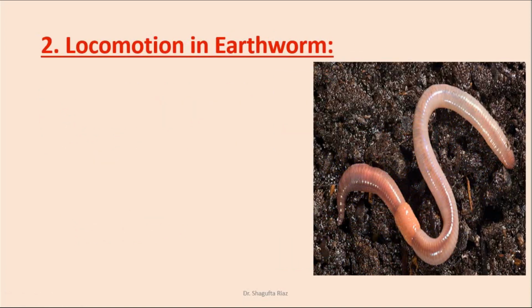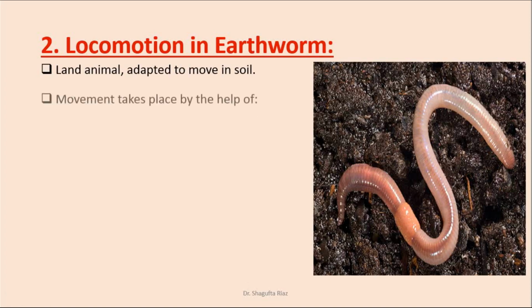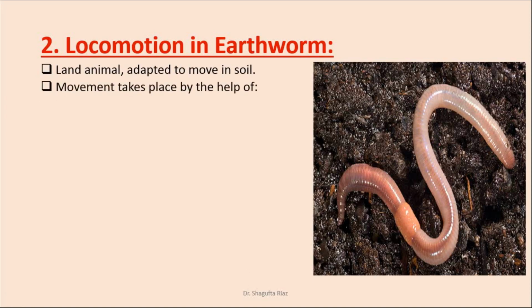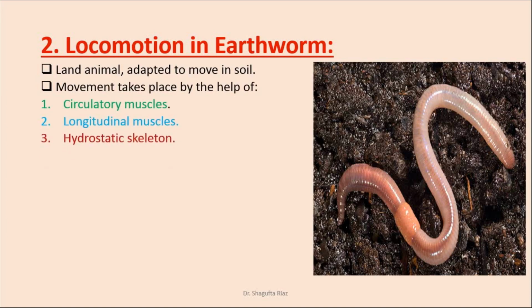Locomotion in earthworm. If you remember, earthworm has a hydrostatic skeleton, which you have studied in your previous class, and it lives on land. That's why it is adapted to move in soil. Movement takes place with the help of circular muscles, longitudinal muscles, and the hydrostatic skeleton that the earthworm has.